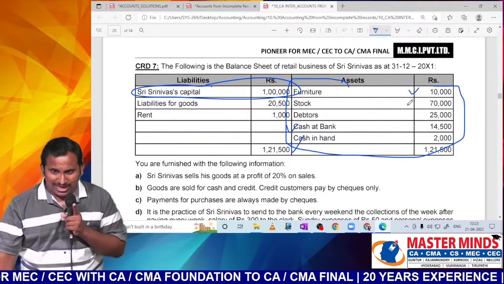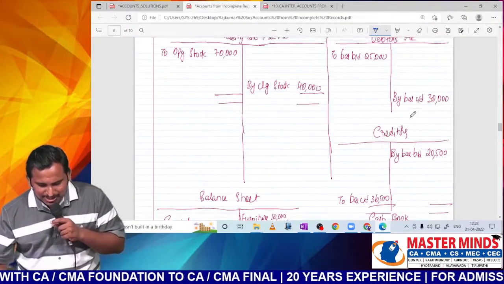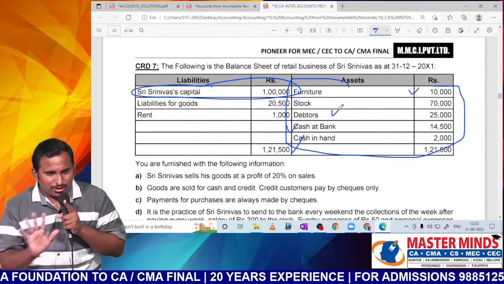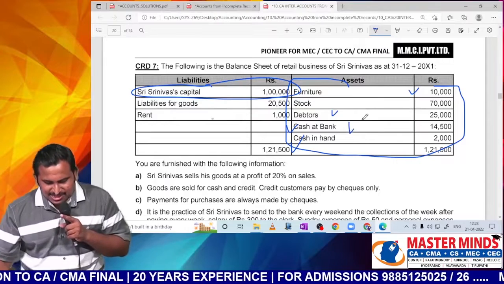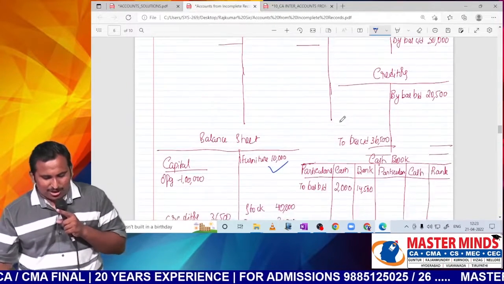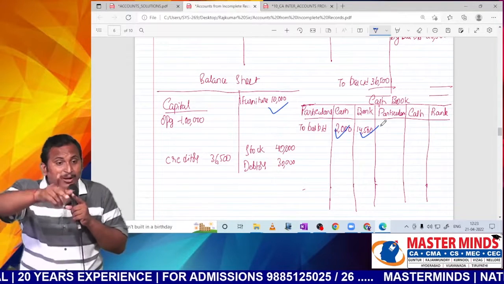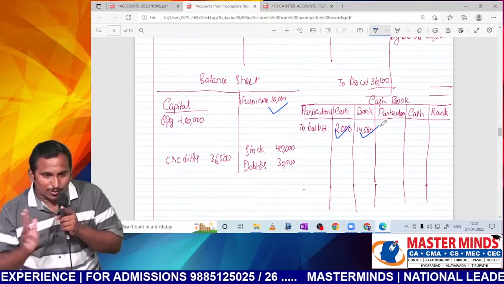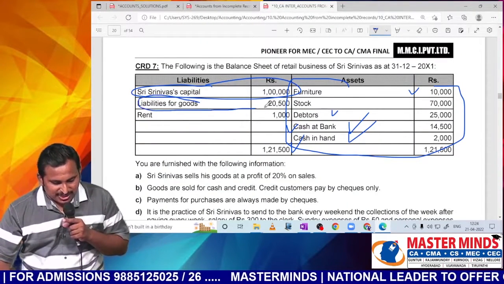Next, stock: one in the opening statement of affairs, but we are not preparing that. The other place is the trading account, opening stock. Debtors: one in opening, but we are not writing that. The other place is the debtors account. Cash at bank and cash in hand: one in opening, but we are not recording that. If it were there, you could observe the double entry principle. Here we are not recording it, that's why you are not able to observe it. Now next, liabilities for goods means creditors only.